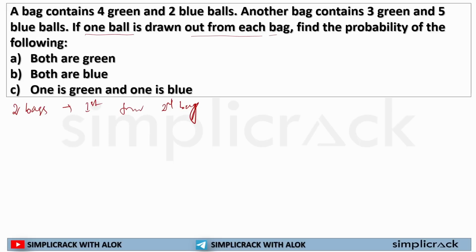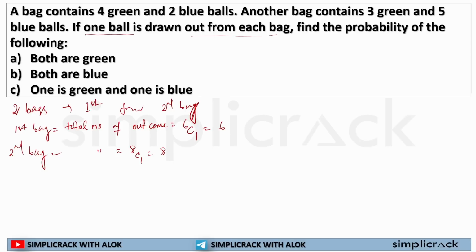So now, for the first bag, total number of possible outcomes will be what? 4 green, 2 blue. So total 6 balls. I am selecting one. So 6C1 will be 6. For the second bag, total number of outcomes will be what? 3 green balls, 5 blue balls. So in total 8 balls. I will be selecting one. So 8C1 is equal to 8.